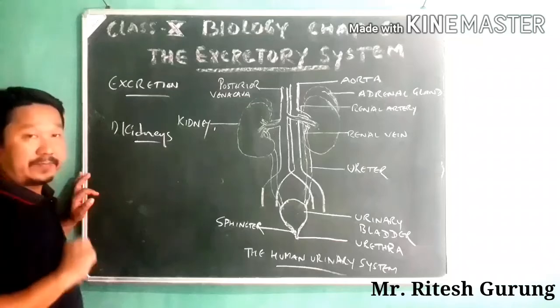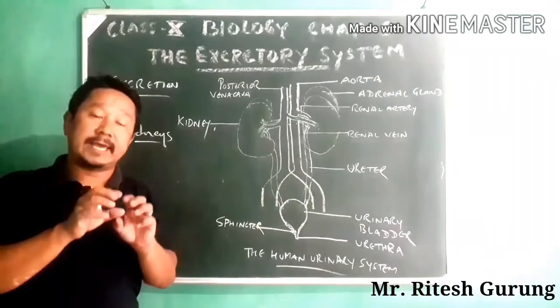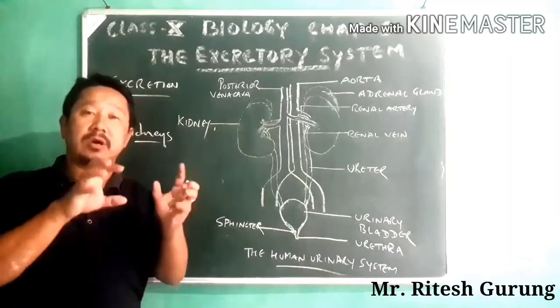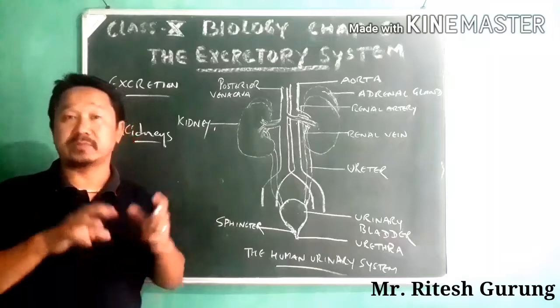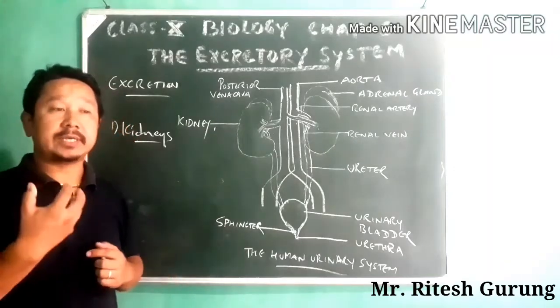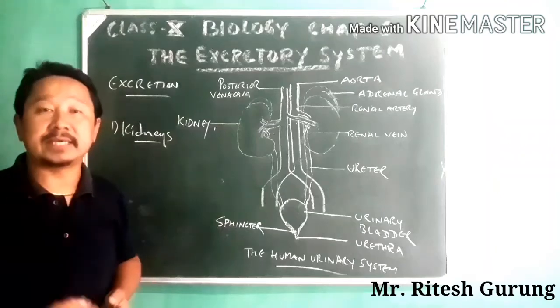The organs involved in their elimination are, first, the kidneys, one pair of kidneys. These kidneys collect the metabolic nitrogenous waste from the blood and use it in making urine.